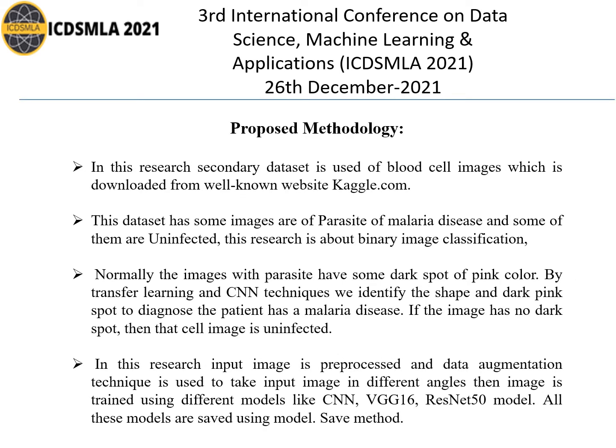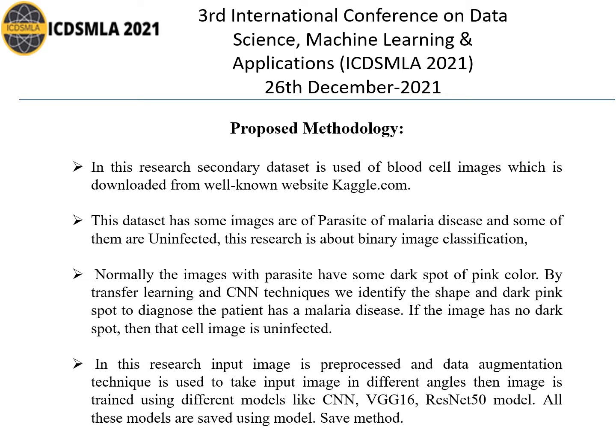Proposed methodology. In this research, the dataset is secondary, downloaded from the well-known website kaggle.com, and this dataset has images of parasites of malaria disease. This is one of the folders, and some of them are uninfected, means this is another folder. This research is about binary image classification, that is in the form of zeros and 1. Normally the images with parasite have some dark spots of pink color.